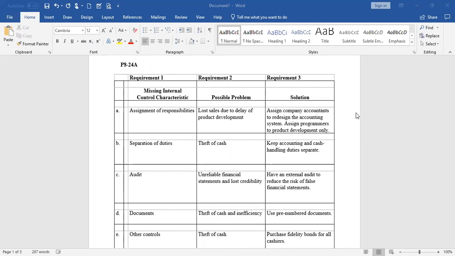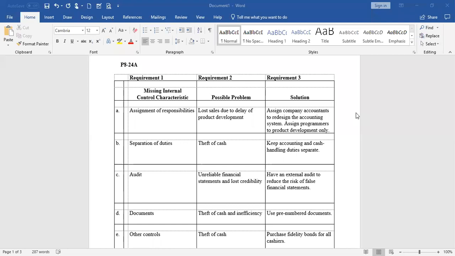In C, Izzy Hardwoods, a private company, falsified sales and inventory figures in order to get an important loan. The loan went through, but Izzy later went bankrupt and could not repay the bank. An audit would have identified these falsified figures. So we have unreliable financial statements and lost credibility. The solution, and usually banks require this: have an external audit to reduce the risk of false financial statements.